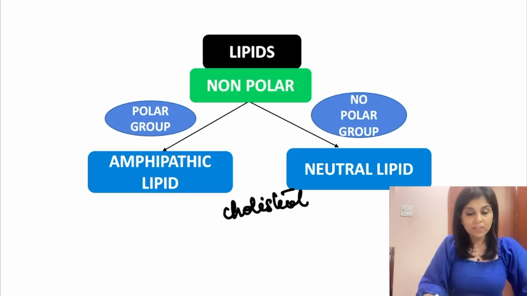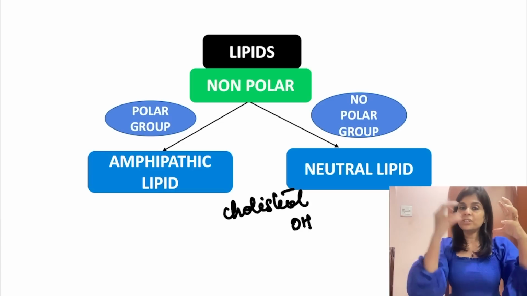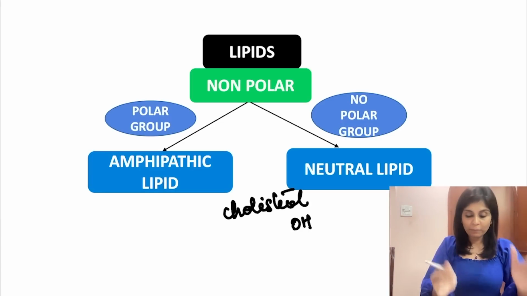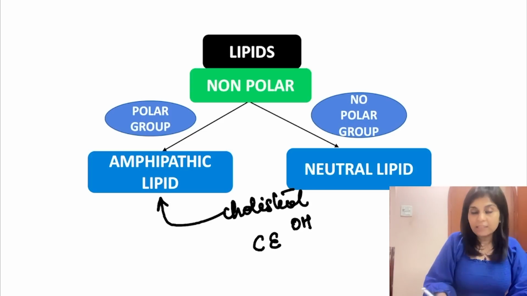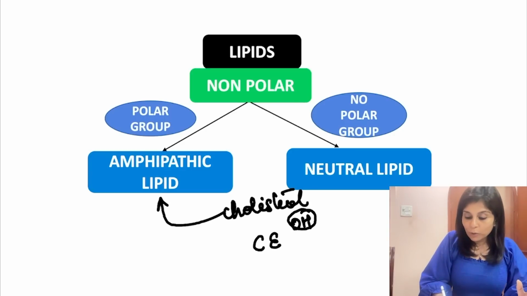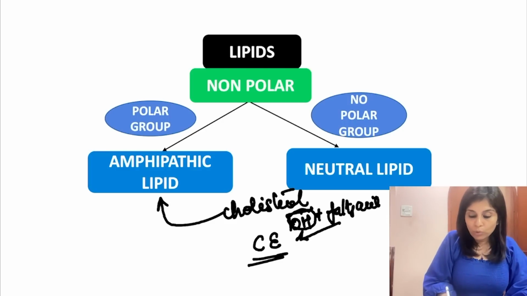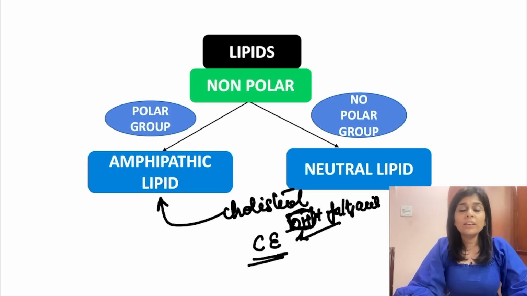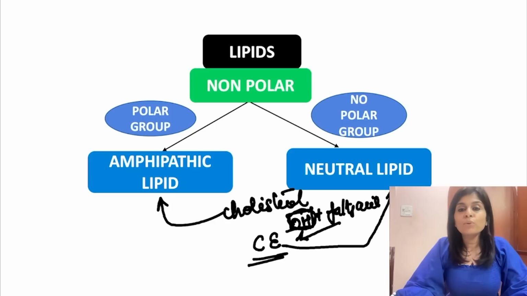The name tells you everything. Cholesterol has got OH. OL means it has got OH. OH is a polar group. A lipid that has got an additional polar group is amphipathic. So cholesterol is an amphipathic lipid. How about cholesterol ester? How can you convert cholesterol into cholesterol ester? When the hydroxyl group here gets attached to a fatty acid, what you get is cholesterol ester. So in cholesterol ester, there is no polar group that is free. So what kind of lipid is this cholesterol ester? Cholesterol ester is a neutral lipid or a non-polar lipid.